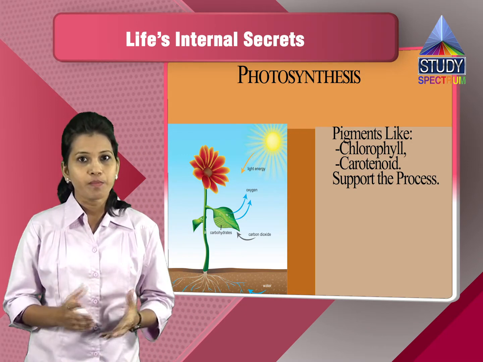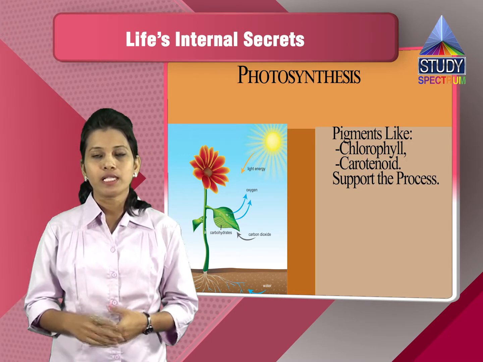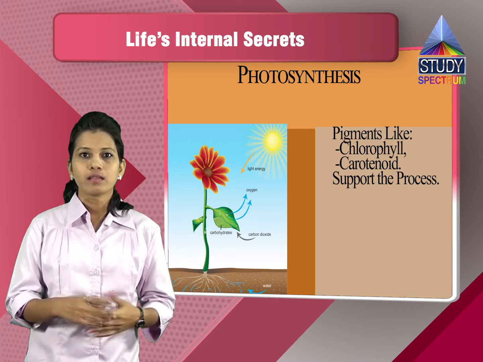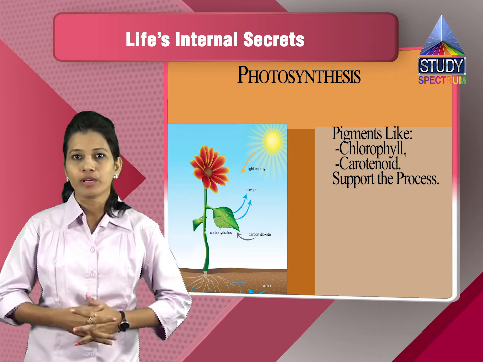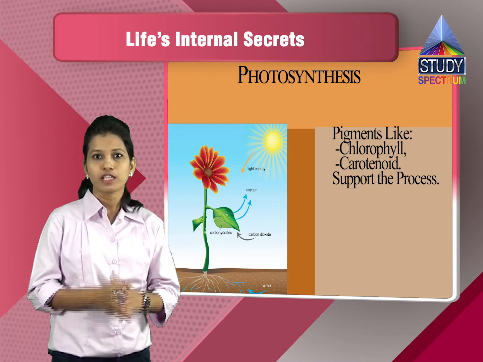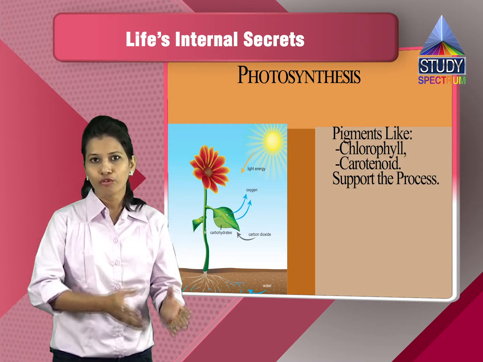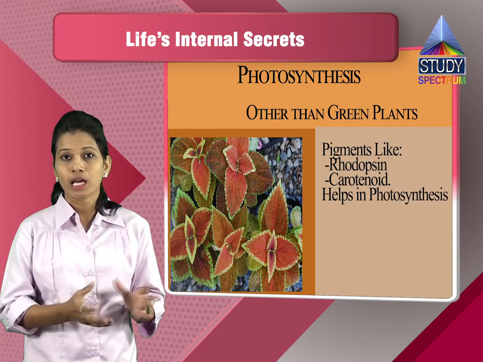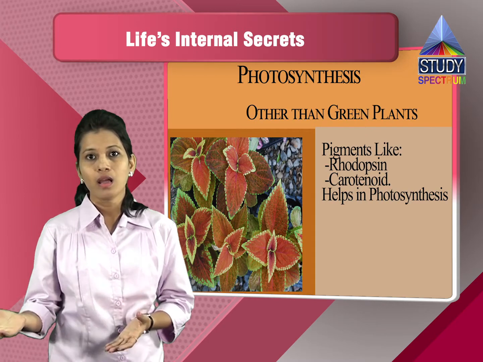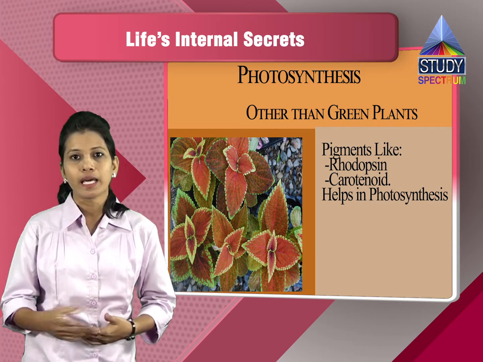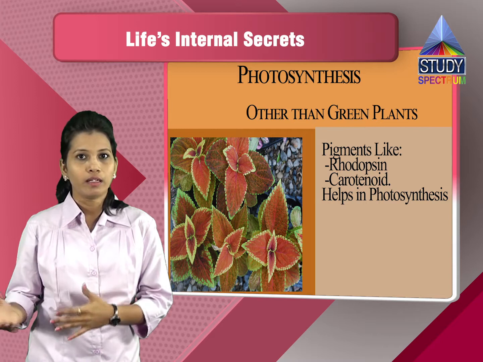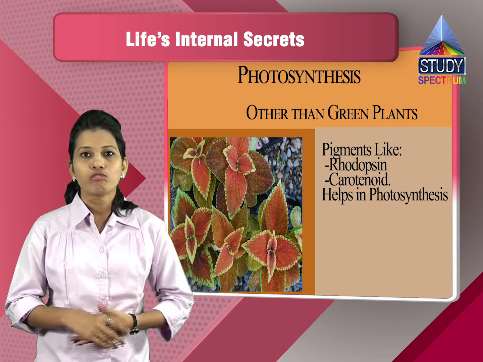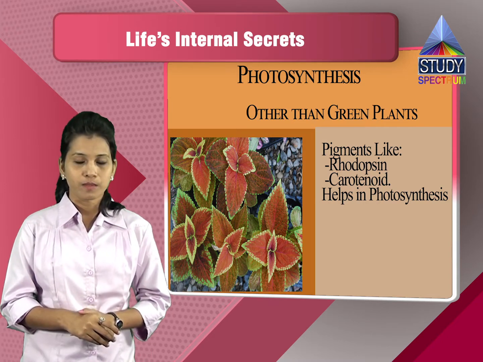There are also various pigments like the carotenoids and so on. These pigments also help in the process of photosynthesis. If green plants are not there and they do not have the chlorophyll pigments, there are other pigments like rhodopsin and carotenoids. These are present in the red or other colored plants, which also help in doing photosynthesis.